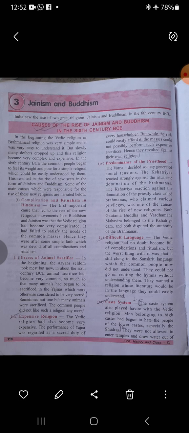Today we are going to do, as you can see, the name of the chapter is Jainism and Buddhism. And from this chapter, you don't have the whole chapter for your exams, you only have portions. So just note it down as per the syllabus, as per the scope. You have the sources, okay?